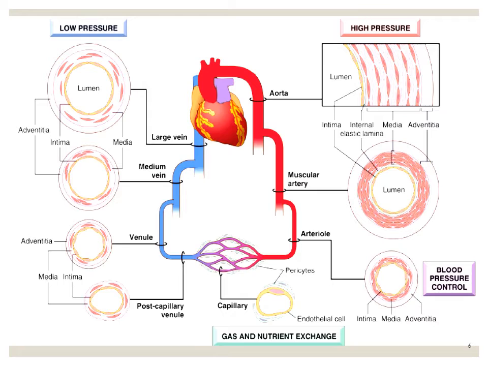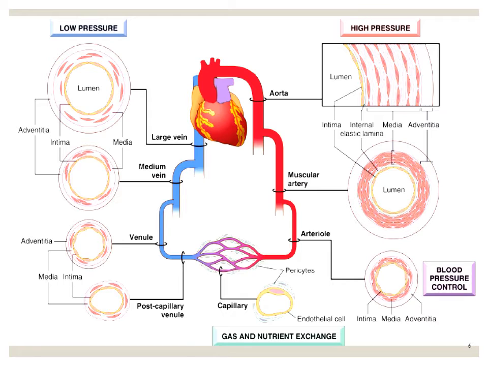So this diagram is highly important because it highlights the differences in the structure of the different vessels of the body. As you can see, the heart, and from the heart the aorta originates, and this aorta is actually the elastic artery. The content of elastic tissue is much higher in the aorta because it has to regulate pulsatile flow and maintain the blood pressure. So it has high elastic content as compared to the smooth muscle.